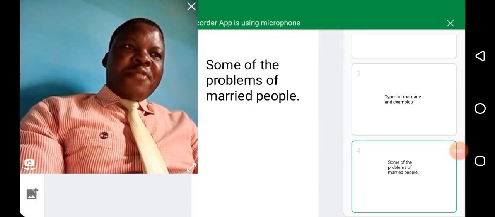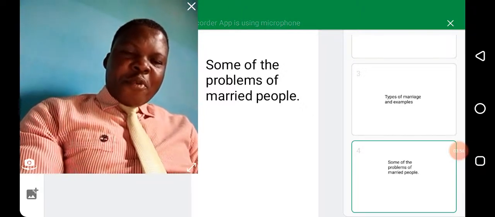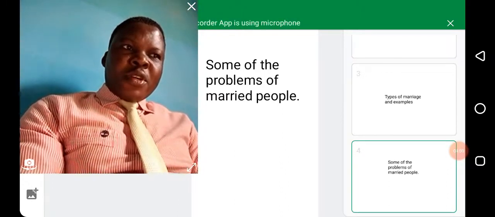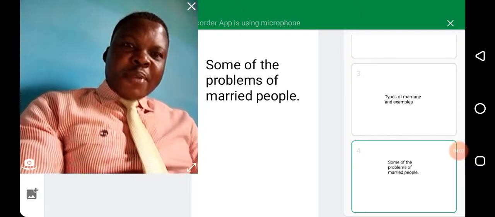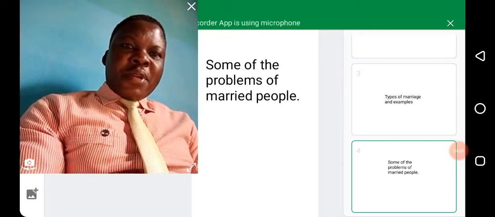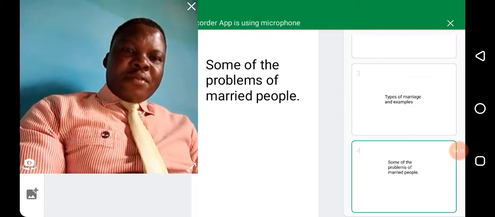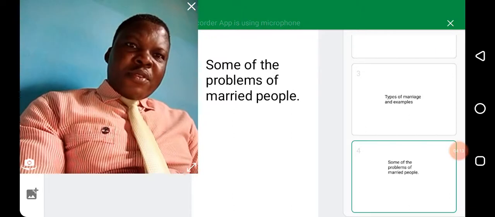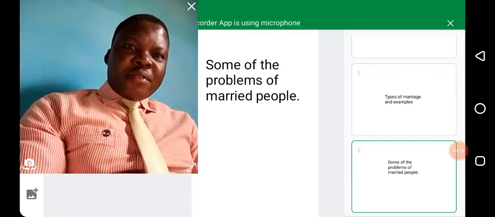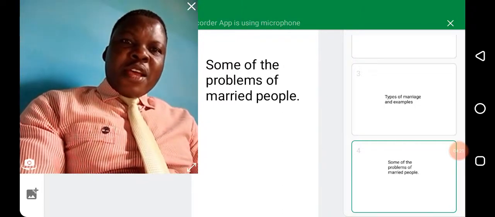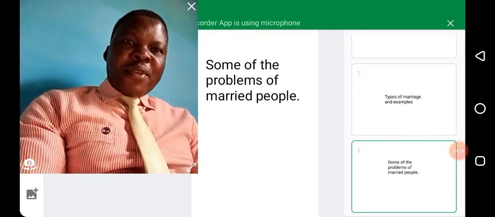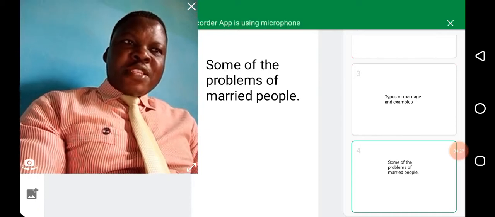Another one is financial problems. This may result from loss of job or too much responsibility on the part of the husband. Maybe the husband is the breadwinner. He is the one that is bringing money to the house. And suddenly, he lost his job. So, there's going to be a financial problem in the house. Even if the wife is working, maybe the wife's monthly income alone cannot cater for the family. And so, as a result, there will be financial problem in the house.